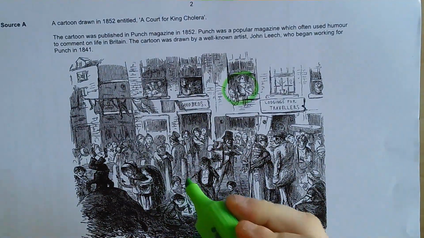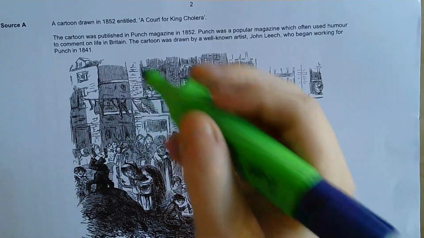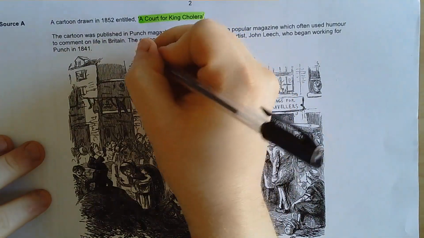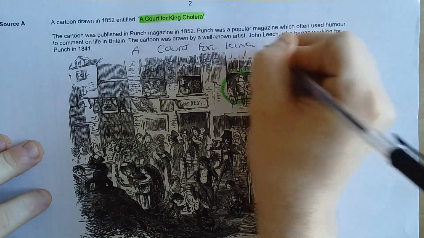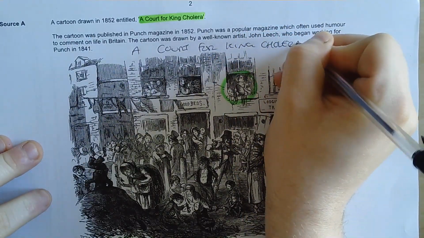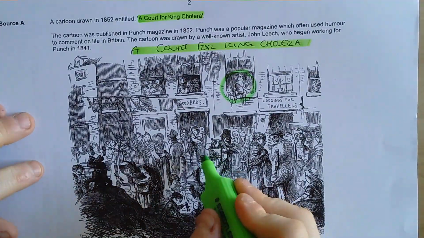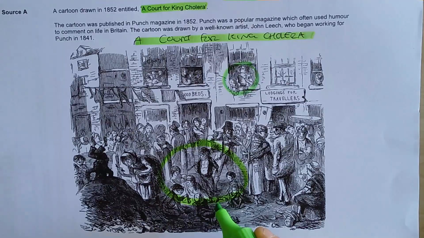Now, it doesn't say it in the image, and that's probably because at the time it wasn't written very clearly, so they've not photocopied it. But you could definitely talk about how they called it A Court for King Cholera. So I would definitely be talking about that. I could also be talking about the fact that they don't seem to understand disease, the fact that they're all kind of on the floor, rolling around, messing around in dirt, and that could be quite important to it as well.